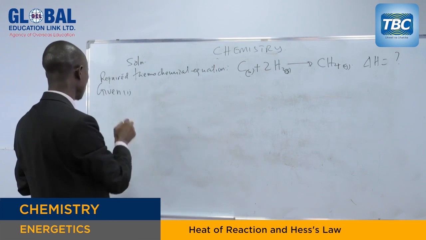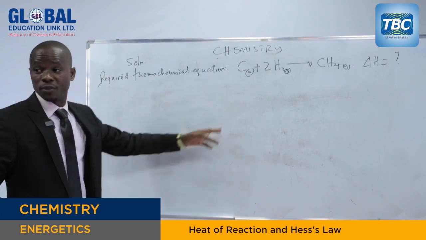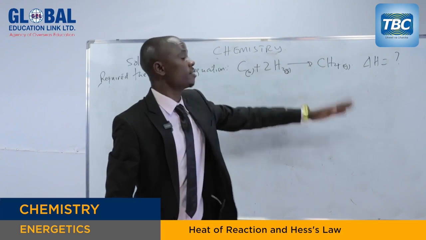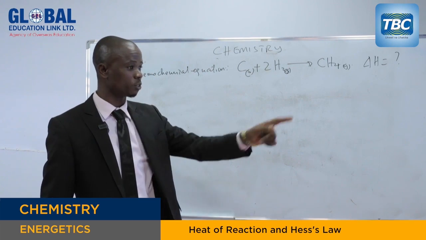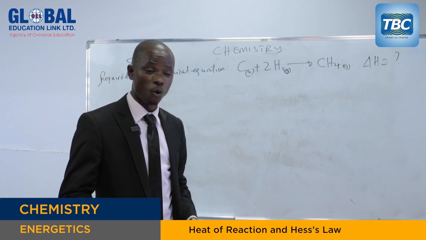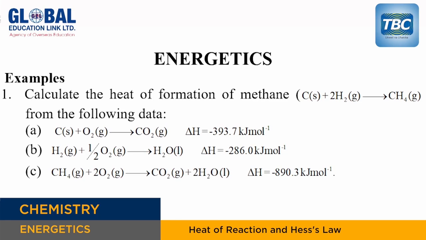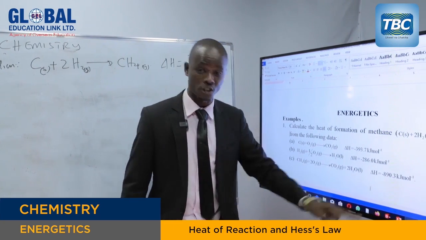Let's start with number 1. Now, in the required equation, the product is methane. My dear students, when you go back to the 3 given equations, which one has got methane? You can see methane is found in the 3rd equation, equation C. We have methane gas and 2 moles of oxygen gas to get carbon dioxide and 2 moles of water. The enthalpy change for this reaction is given.